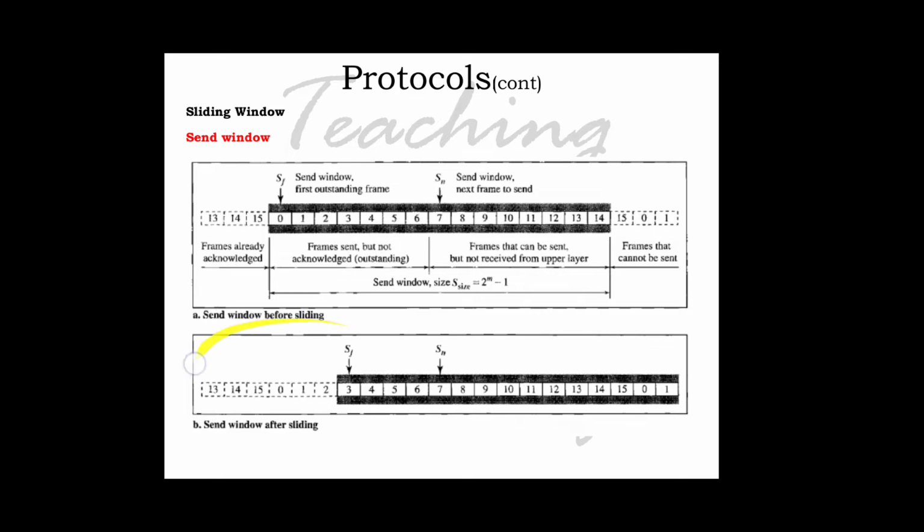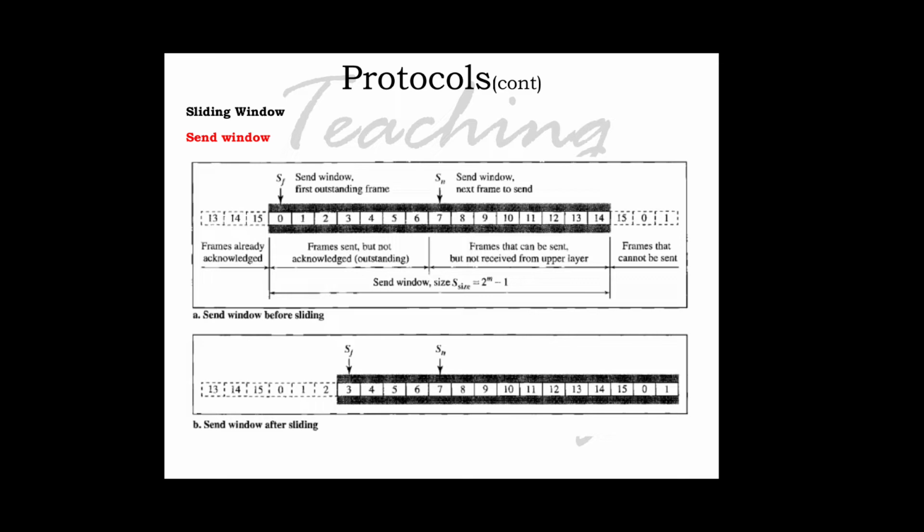So figure B shows the send window can slide one or more slots to the right when an acknowledgement arrives from the other end. If it is receiving an acknowledgement from the other side, the window will slide to the right. That is shown in figure B, the send window after sliding.